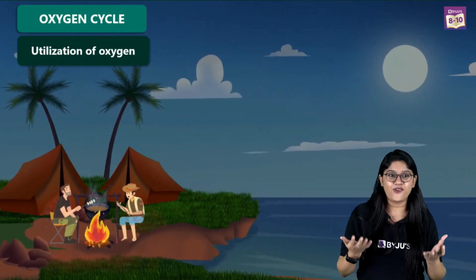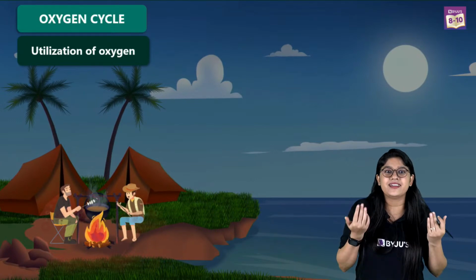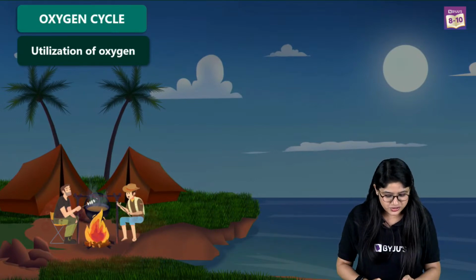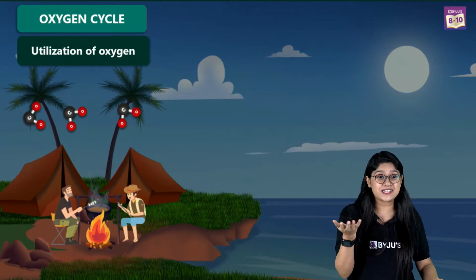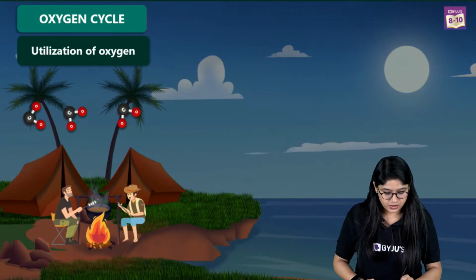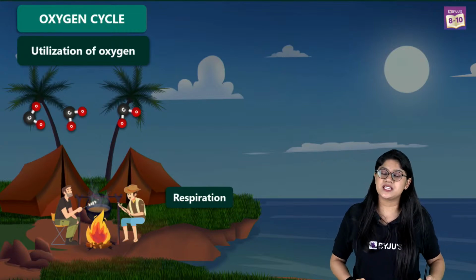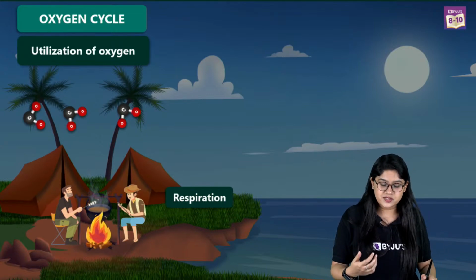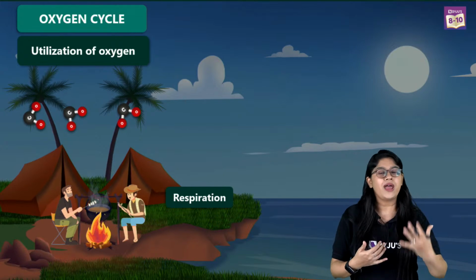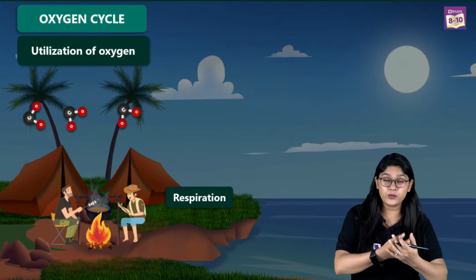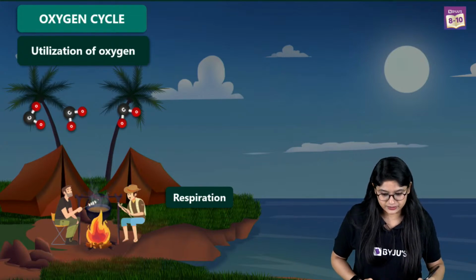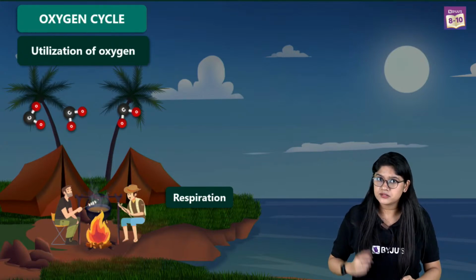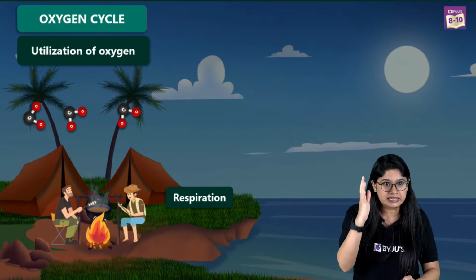Apart from that, we know that we need oxygen, right? When we breathe in, we need oxygen. So oxygen is really very important. And of course, what we release is the carbon dioxide. So very simple thing. Of course, we call that whole process respiration, right? We take up the oxygen, and there is a process where we use the oxygen to produce the energy. And then of course, we release the carbon dioxide. So that's a very easy thing. The utilization of oxygen we are clear of.